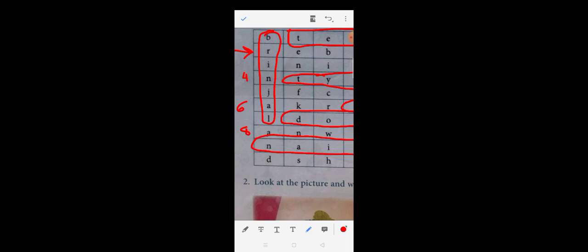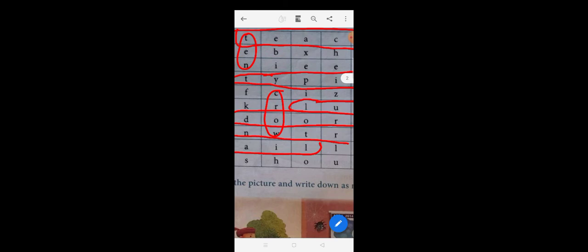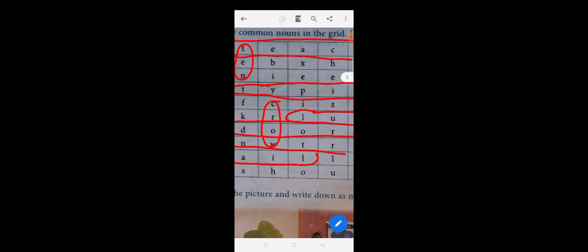Then the next one, TEN. We have ten over here. Then FKD, there's no word made out of it. Then also, yes, CROW is crow. Then after that we have axe, AXE, axe.